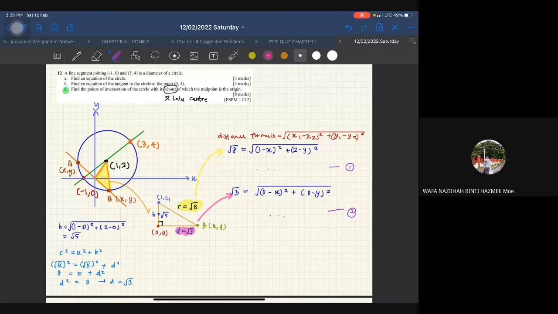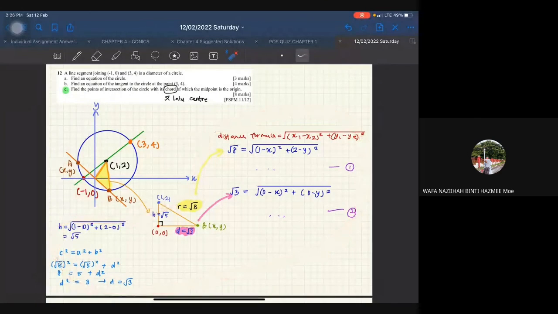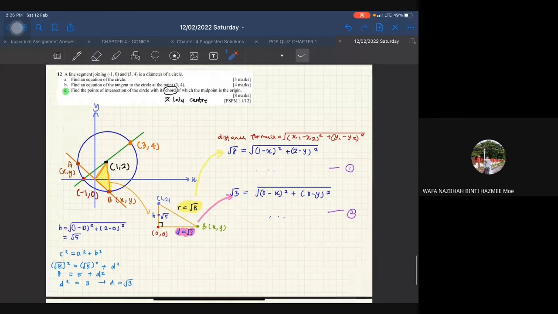Okay, tapi kena ingat tau. This one, this is for B. Nanti awak kena cari untuk A juga. So macam mana awak nak cari untuk A ni? Cuba guna kreativiti awak. Okay, so sama ada awak nak guna ni lagi sekali, sepanjang-panjang ni untuk A pula, ataupun ada cara yang lebih senang untuk awak cari point A tu sebenarnya. Okay? Alright, so I leave this for you to do it on your own. Okay, cuba fahamkan balik and then try sampai dapat jawapan. Okay, that is for question number 12.